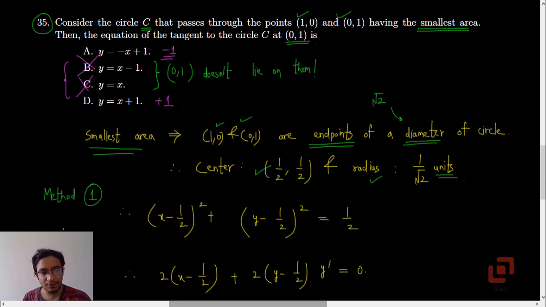And in the introduction I have told you that if you know the product of the slopes of perpendicular lines is -1, and more importantly how to apply it, then there is no need for the calculus method. But let me explain the calculus method first. In this method we are going to first use the center-radius form of the equation of the circle, and then differentiate it to find the slope of the tangent, that is dy by dx.